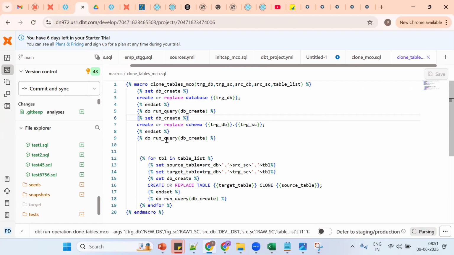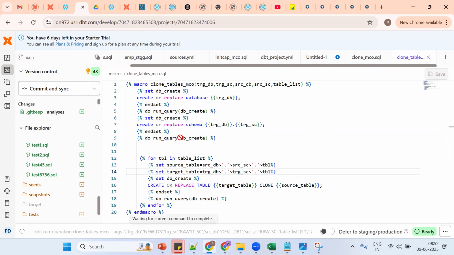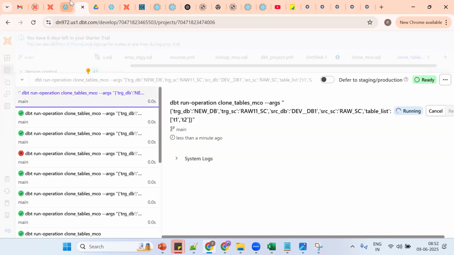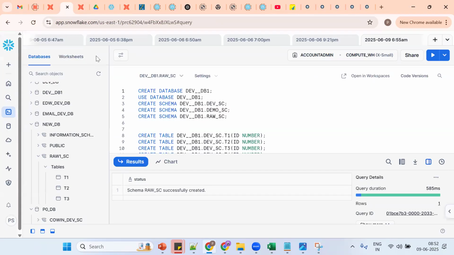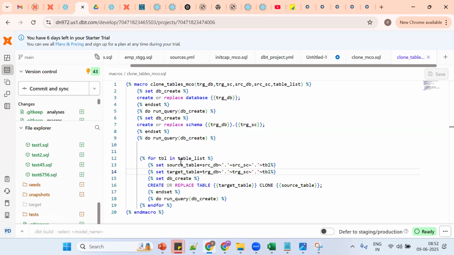Anybody? See, up to here we saved it. Getting it? Yeah. So we did not save it. Okay. So let me put, so that's for now, we need to save it. So now we should get only two tables because now we saved this logic up to here. If you scroll on, the next logic is not executed. Now you should get only two tables. So refresh. What is the schema? RA11. Now you should get two tables. That's all. Simple. Earlier we did not save. Up to here only we saved, but we wrote the logic. Okay. Clear?